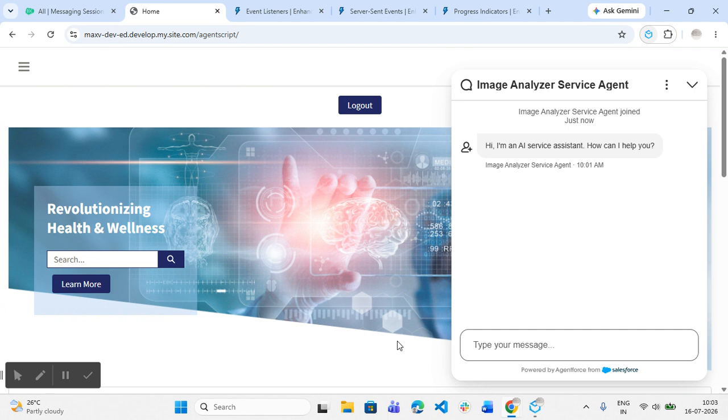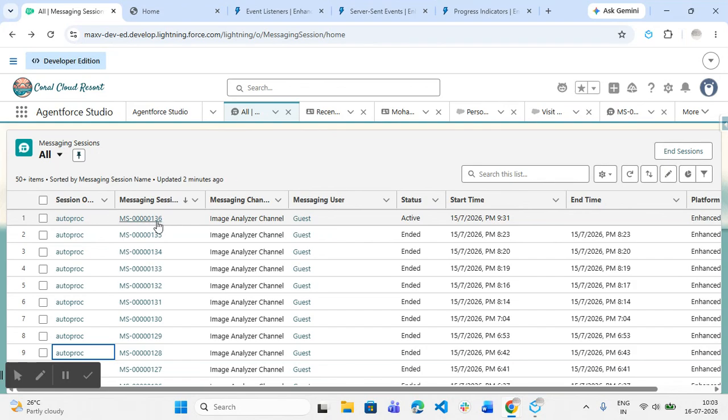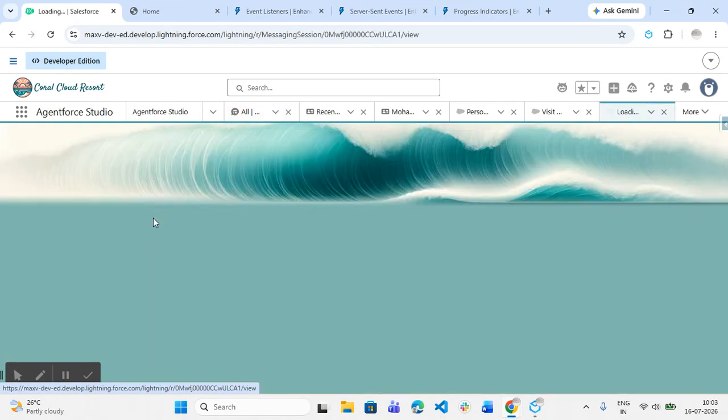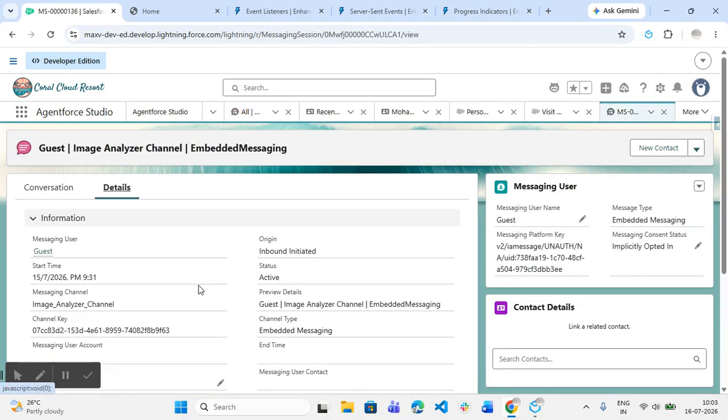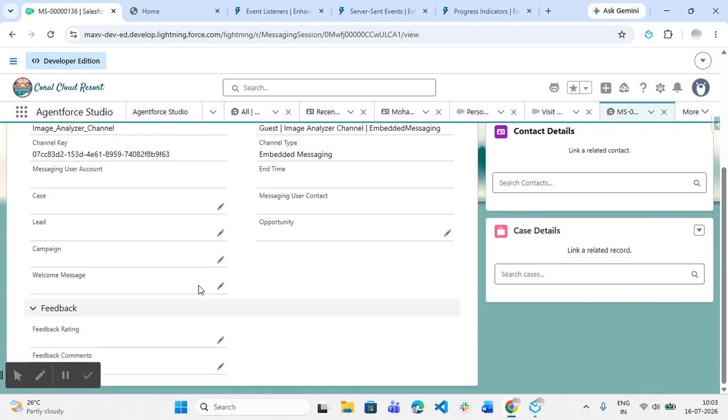So I have this agent. This agent is a join. We have a messaging session. This is the active messaging session which I have. For this, I have created two fields in the messaging session object: feedback rating and feedback comments.